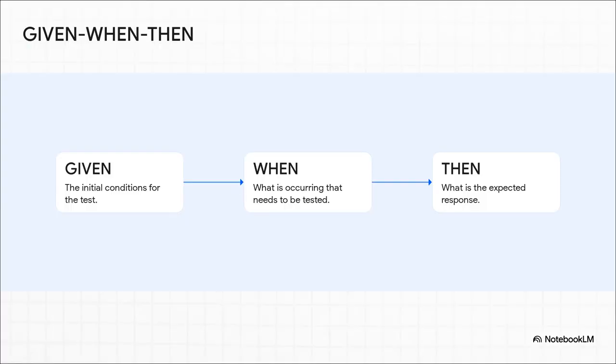Now, how do we write these tests so that anyone can understand them? Well, a fantastic practice is this given, when, then structure. Given some initial setup, when a specific thing happens, then I expect this specific result. It makes your tests read like a simple, clear story.